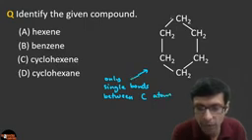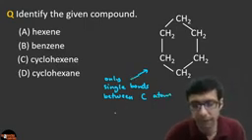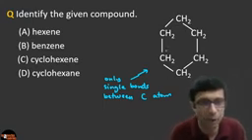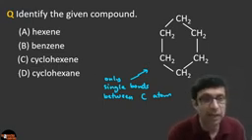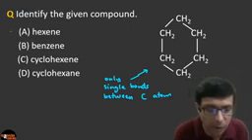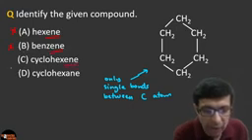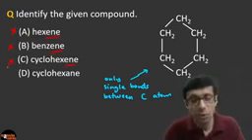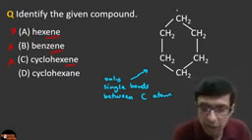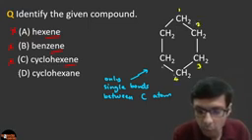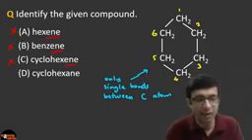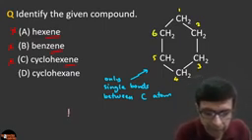As you can see here, 1, 2, 3, 4, 5, 6 single bonds here. So definitely it is not an alkene, because there are no double bonds. So these ene fellows are out. Hexene is not the answer. Benzene cannot be the answer. Cyclohexene cannot be the answer, right? So what is the correct answer here? Because clearly it has only single bonds, and how many carbon atoms are there? 1, 2, 3, 4, 5, 6. So clearly it is a hexane, because it's an alkane, right? Excellent. So the answer will be hexane.